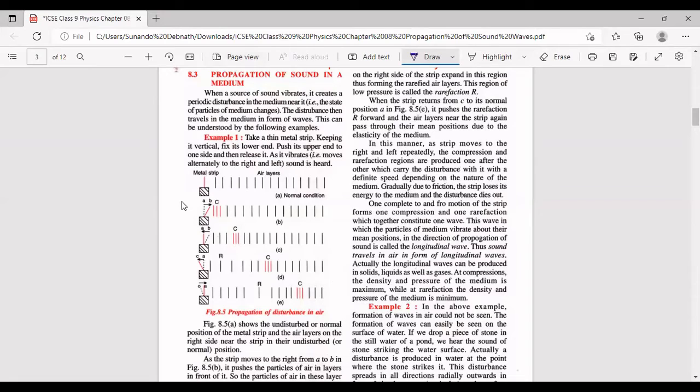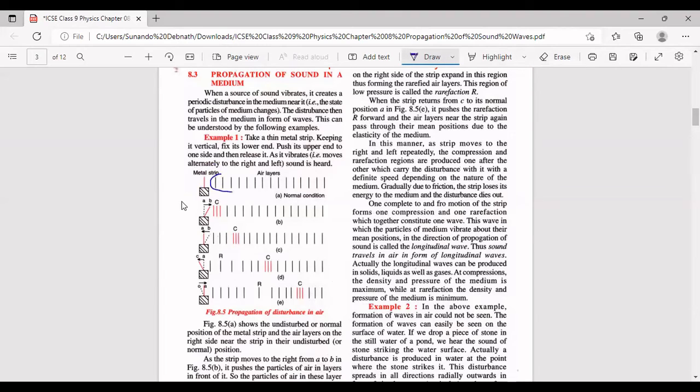Okay, when a source of sound vibrates, it creates a periodic disturbance in the medium. Near it, the state of particles of the medium changes, जो कि हमने अभी बताया था. In the figure, they have taken a metallic strip. This metallic strip is not set into vibrations. देखो वो रेस्ट में है, ये रेड कलर का metallic strip अभी वाइब्रेट नहीं कर रहा है।